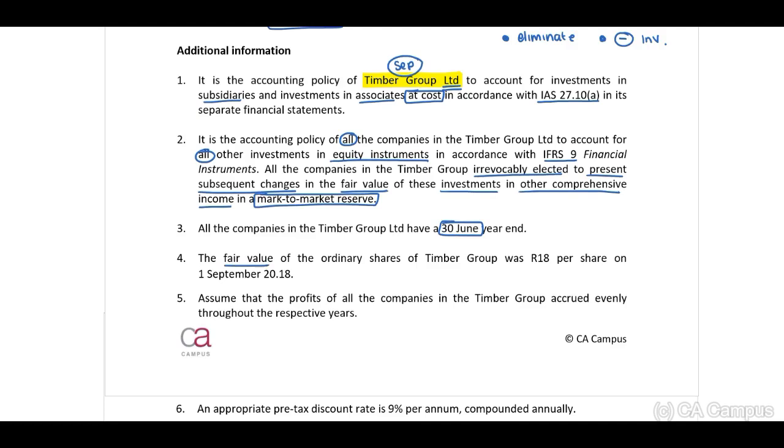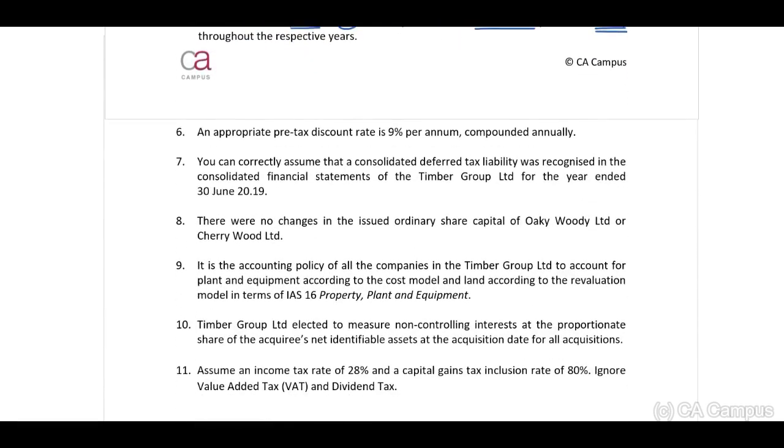4. The fair value of the ordinary shares of Timber Group was 18 Rand per share on 1 September 2018. Remember, we have identified that as part of the consideration, Timber Group transferred 30,000 shares. We need the fair value of these shares. 5. Assume the profits of all the companies in the Timber Group accrued evenly throughout the respective years. 6.